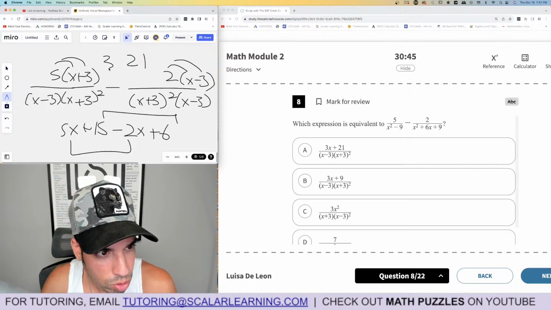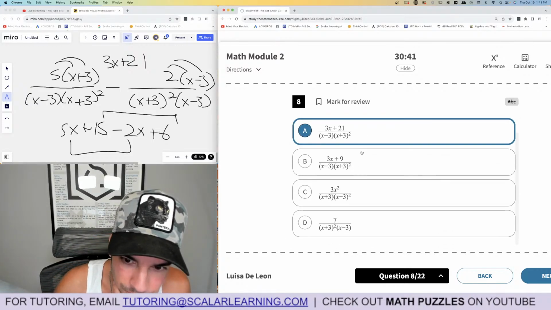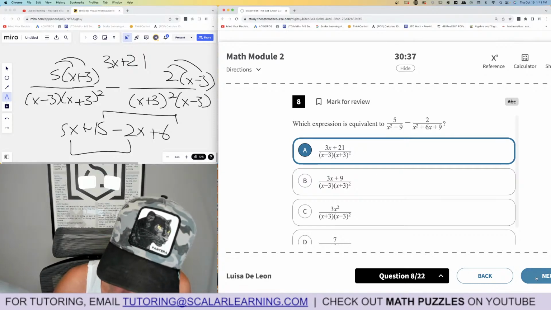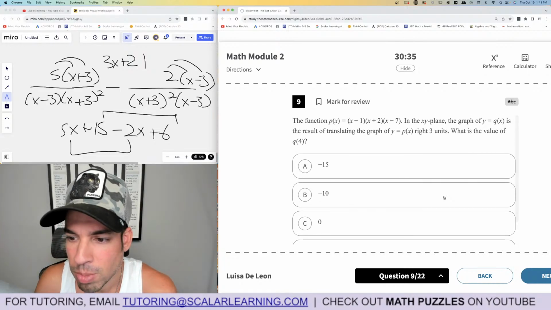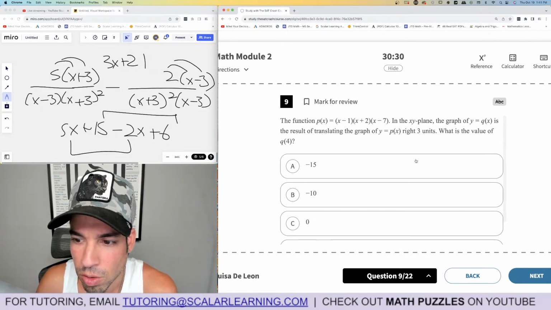That combines to 3x. So it's 3x plus 21 on top, which is a over x minus 3 times x plus 3 squared. A is the winner. Done. The function is translated to the right by 3 units.